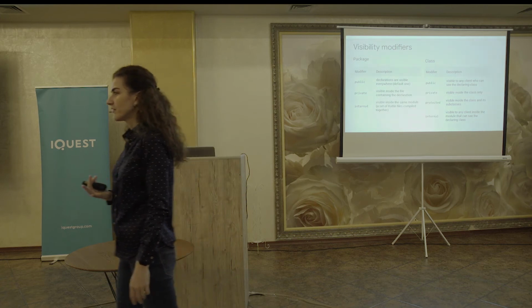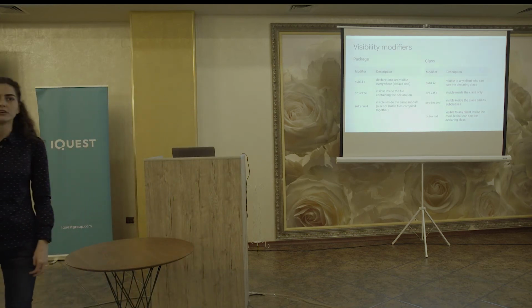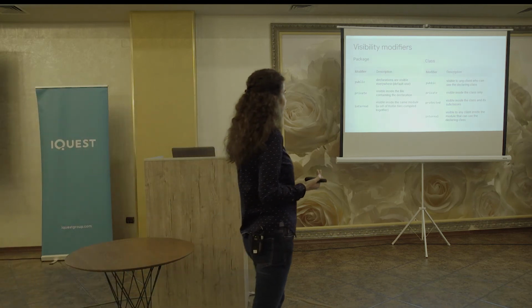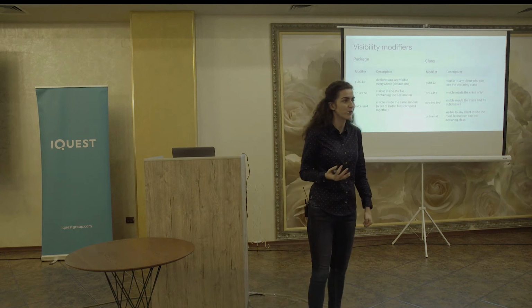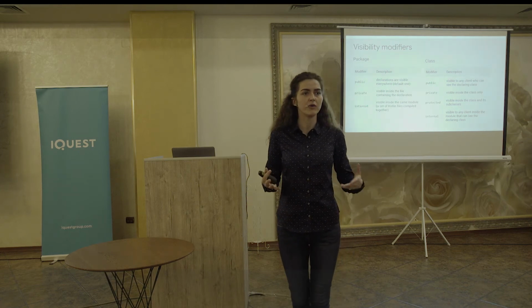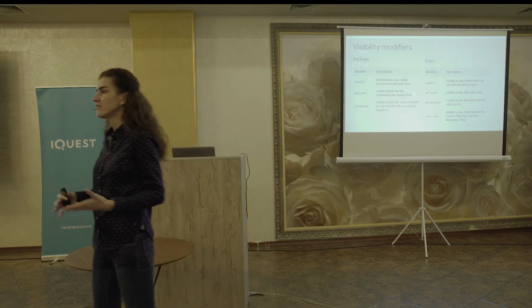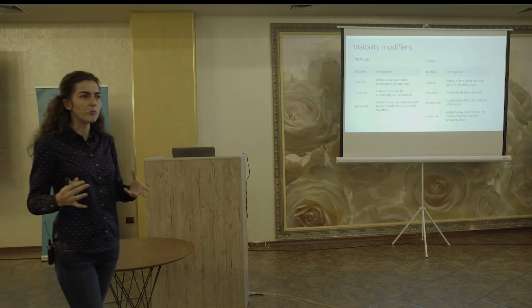Visibility modifiers. In Kotlin, everything is public by default. If we want to change the access modifiers, we have different possibilities. For packages, we have private and internal, and inside of the class, we have private, which means it's accessible only inside of that class. We also have protected, which means that it's visible inside of the class and on subclasses. And internal, which means that it's visible inside of a module. A module is a set of classes that are compiled at the same time.